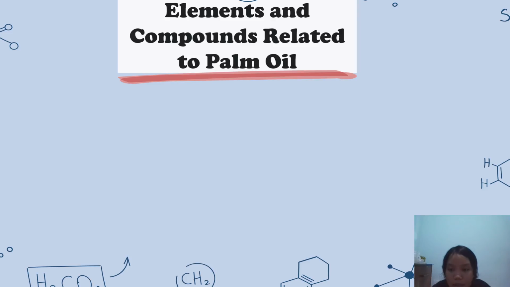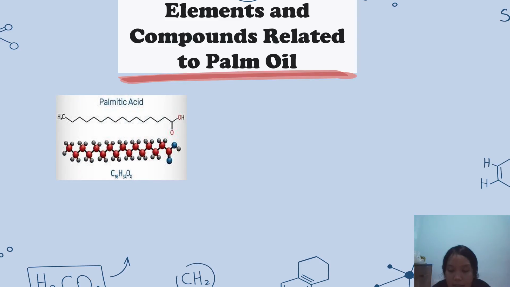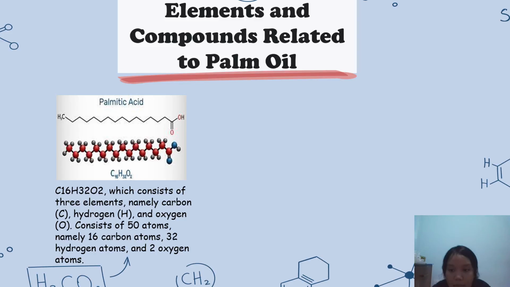For example, the most abundant content is palmitic acid, which consists of three elements, namely carbon, hydrogen, and oxygen. It consists of 50 atoms, namely 16 carbon atoms, 32 hydrogen atoms, and 2 oxygen atoms.